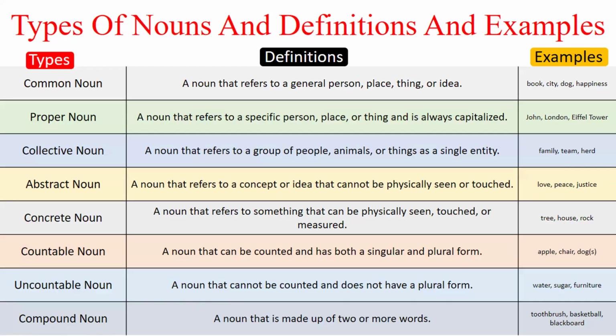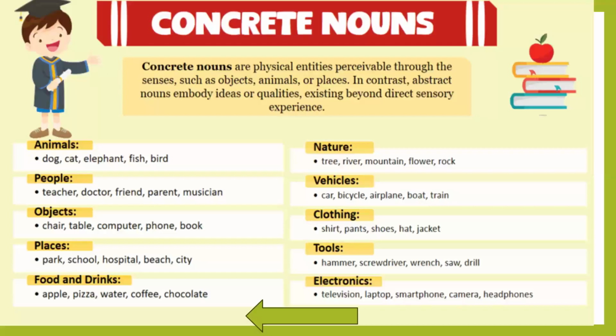A countable noun can be counted and has both a singular and plural form. An uncountable noun, very important point, cannot be counted and does not have a plural form. Very important point: an uncountable noun does not take a plural verb.